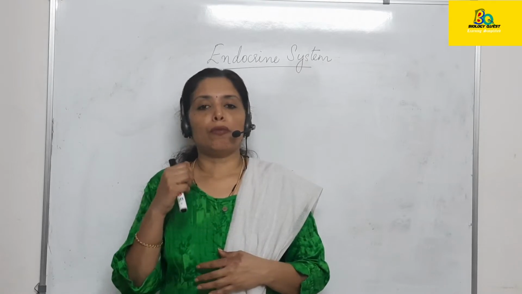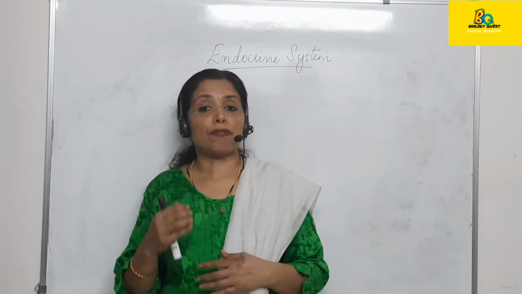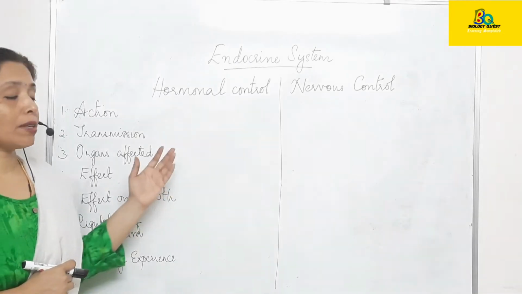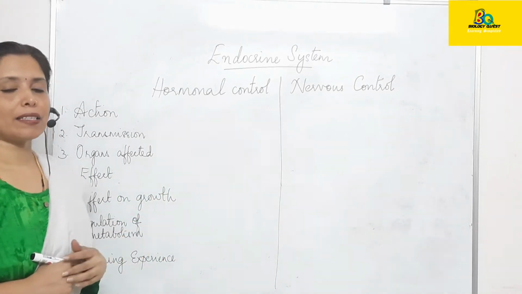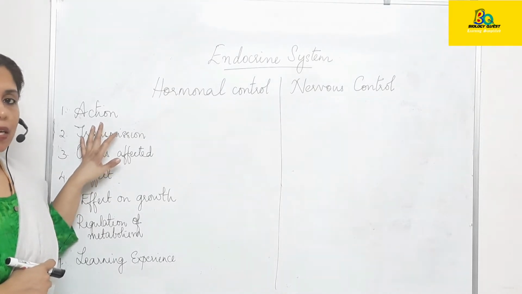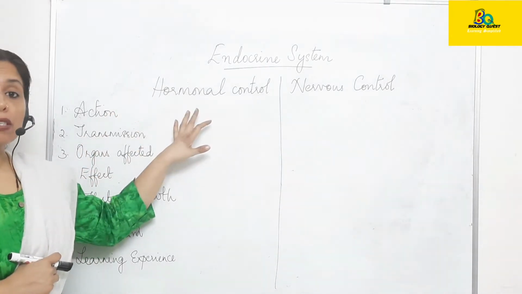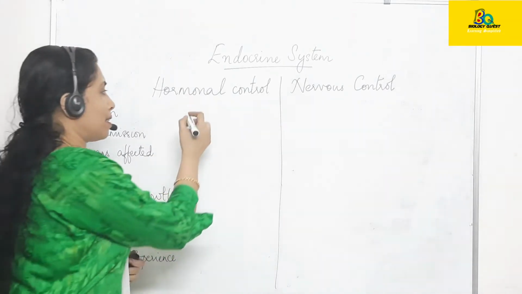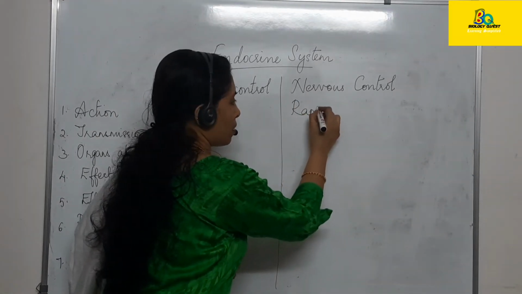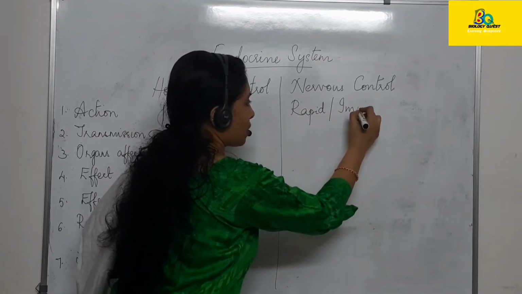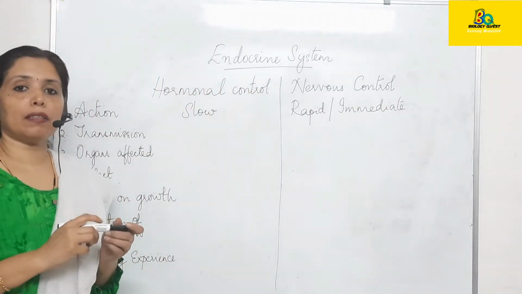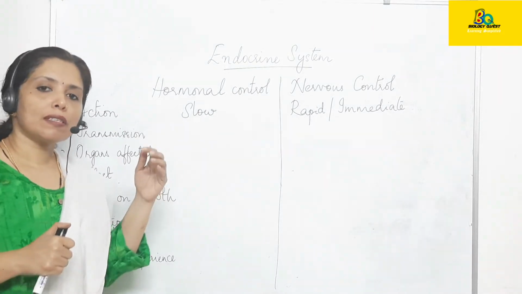Now we shall move on to see the difference between nervous control and hormonal control. So now let us have a look at the difference between hormonal control and nervous control. The first difference is based on action. Hormones, the action is very slow, whereas in nervous control the action is very rapid or immediate. Rapid or immediate action occurs in nervous control. Whereas hormonal control, for example, the effect of growth hormone, is slow.